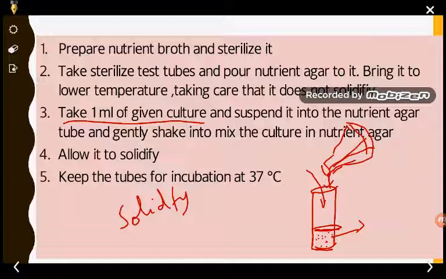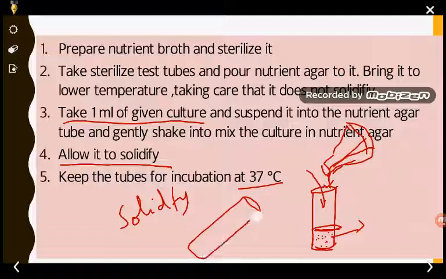Then we make the temperature go down and allow it to solidify. As soon as it cools, it will solidify. Keep this test tube for incubation at 37 degrees Celsius. Normally this is said to be a slant. The test tube will be like this, and after adding the culture, we cool it, and after cooling, the layer will look somewhat like this.